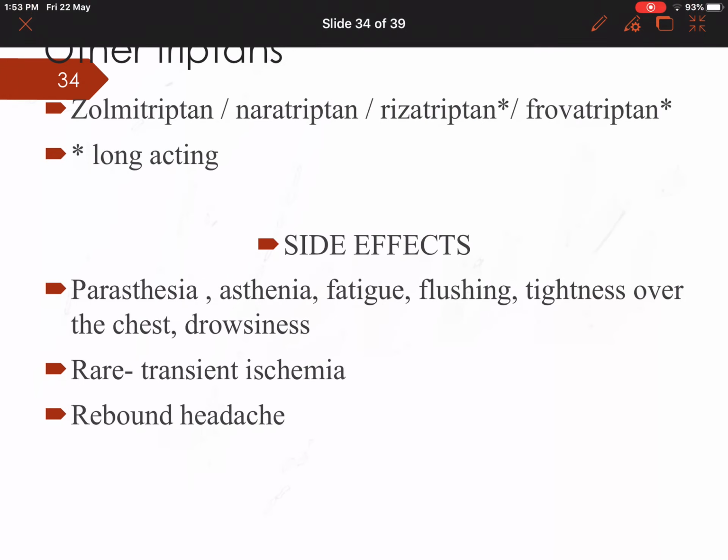There are a few other triptans which are also used in the treatment. We are using these for moderate migraine. That is naratriptan, rizatriptan, frovatriptan. These are going to be used. Best among these is rizatriptan, which has a very high Tmax.